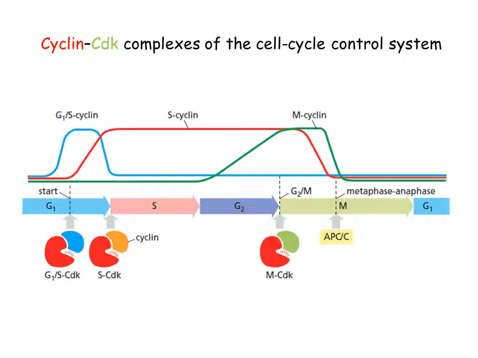Then there is one more type of cyclin called M cyclin, which is produced when the cell enters into M phase from the G2.